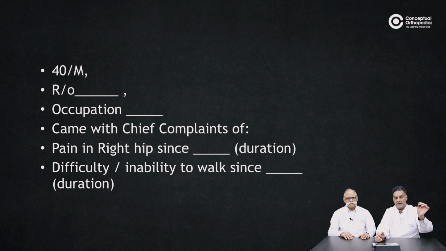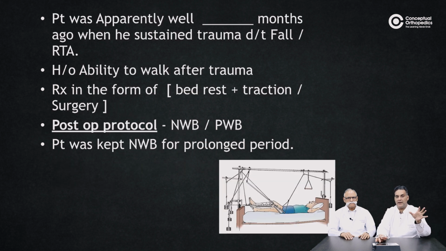Going to the presentation, is the person able to walk or not able to walk on that limb, the side, and the pre-injury status. Whether he had a significant trauma or not. After the trauma, was he able to walk for some time, as he explained in the impacted cases? And what kind of treatment was he given after surgery? Was he put on the bed? Was traction given? Or anything else done? Did the surgeon who took care of him initially put him non-weight bearing or partial weight bearing? And if non-weight bearing, for how long was it kept so?